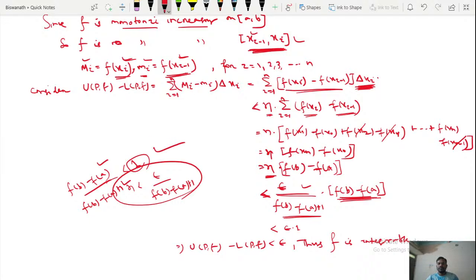So this is less than or equal to epsilon into 1. So your UPF minus LPF is less than epsilon, thus f is integrable. So these are the two theorems.